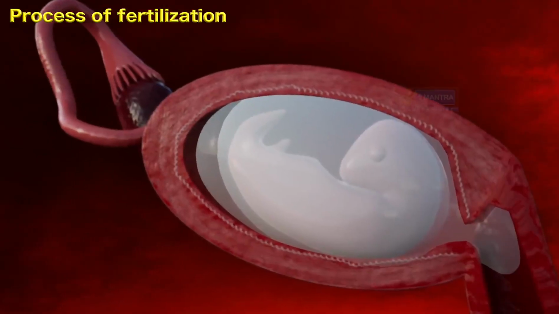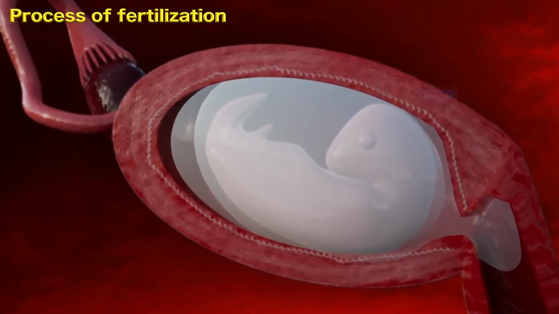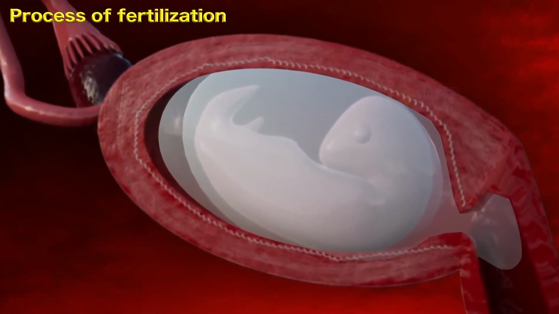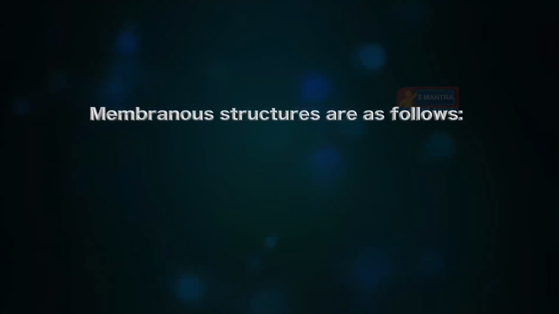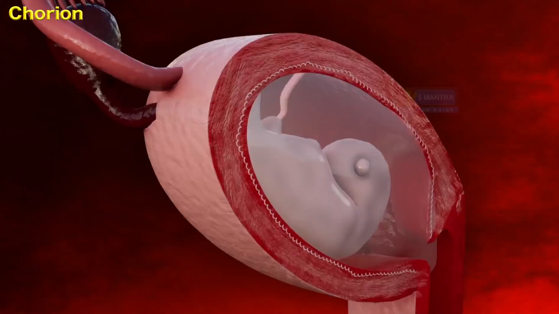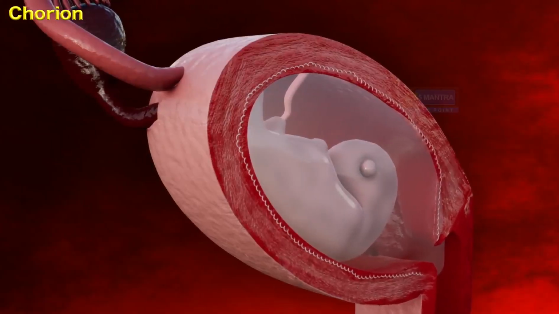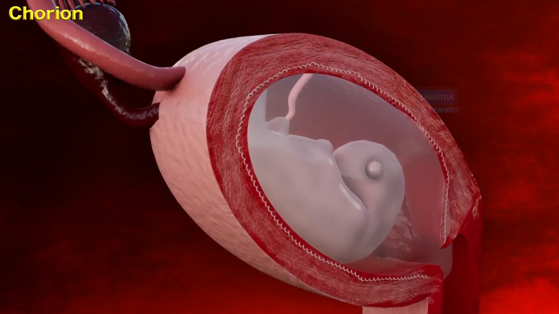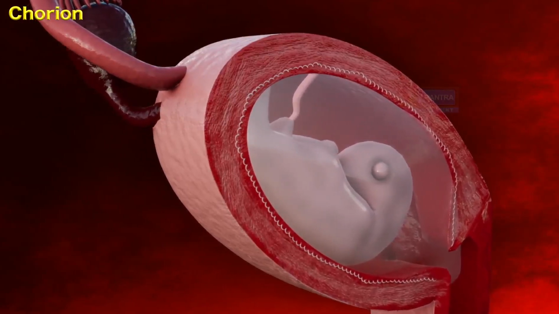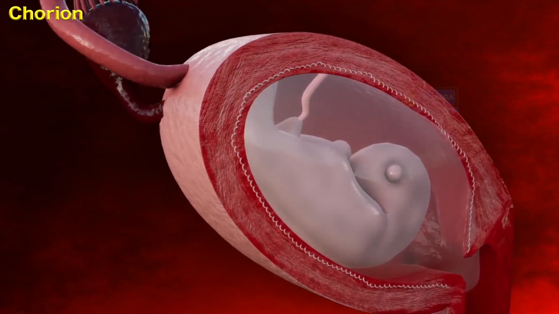Then, different layers are developed from the cells of the embryo to protect, nourish, and support it in the development stages. These layers or membranous structures are as follows: chorion, yolk sac, amnion, allantois. Chorion. The chorion is the outer membrane which consists of tiny finger-like projections. It is produced by the cells from the embryo and the mother almost after 12 weeks of pregnancy.